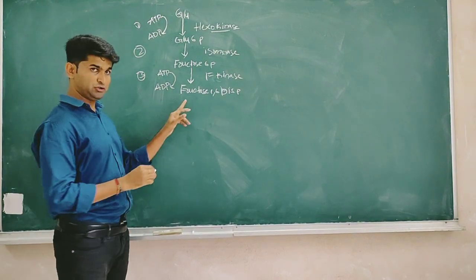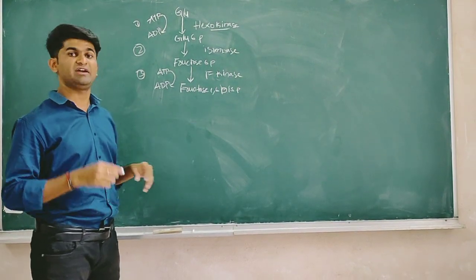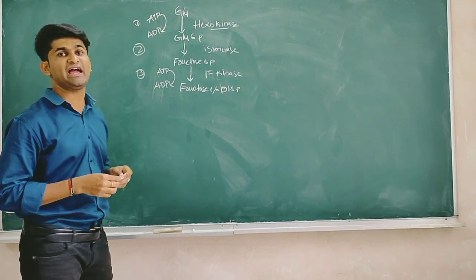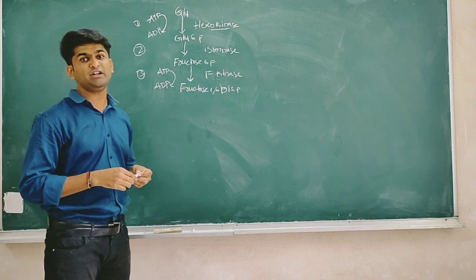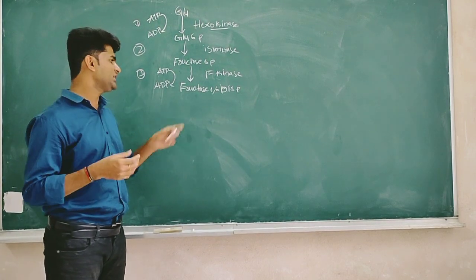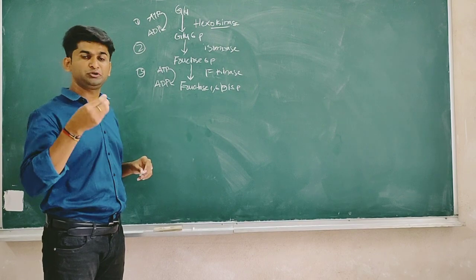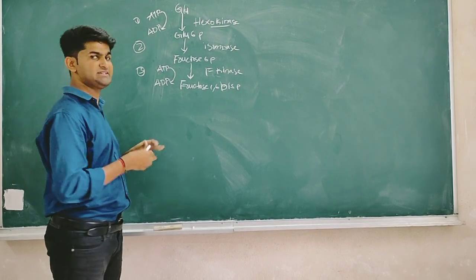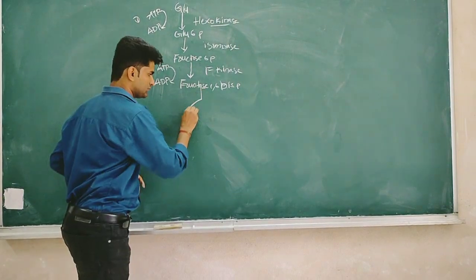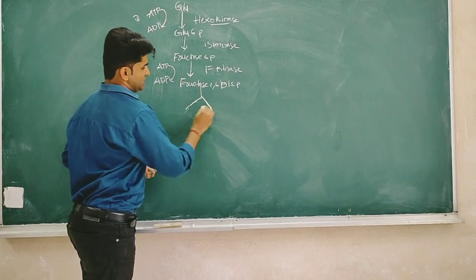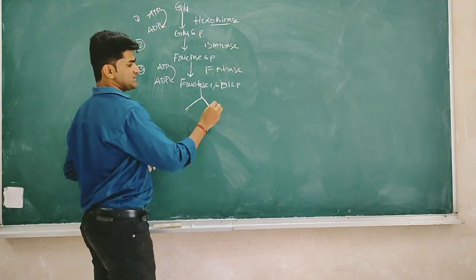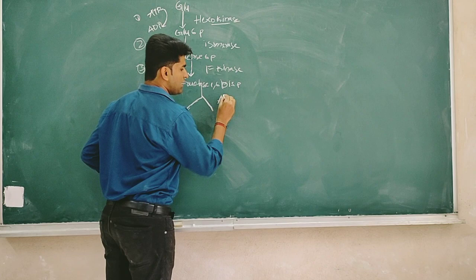This fructose 1,6-bisphosphate undergoes a reaction, that is the cleavage reaction. What is meant by cleavage reaction? Splitting of this six-carbon compound into three-carbon compounds. That is a cleavage reaction. This cleavage reaction is mediated by the enzyme aldolase.